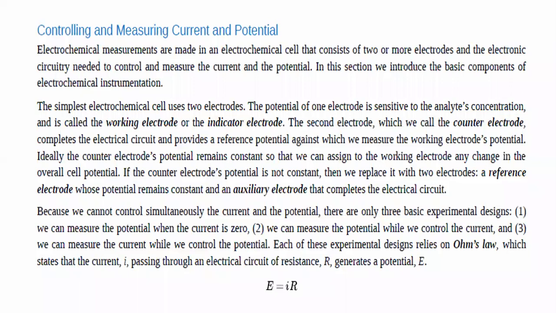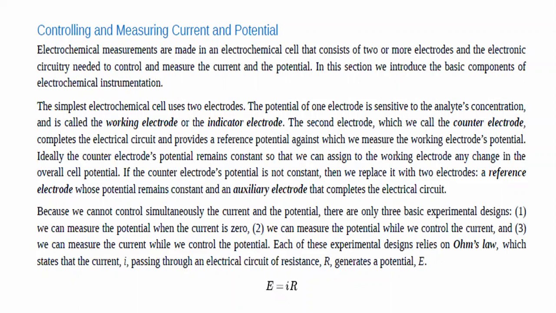But if we cannot keep it constant, then instead of using a counter electrode, we can use two different electrodes: one is a reference electrode and the other is an auxiliary electrode.